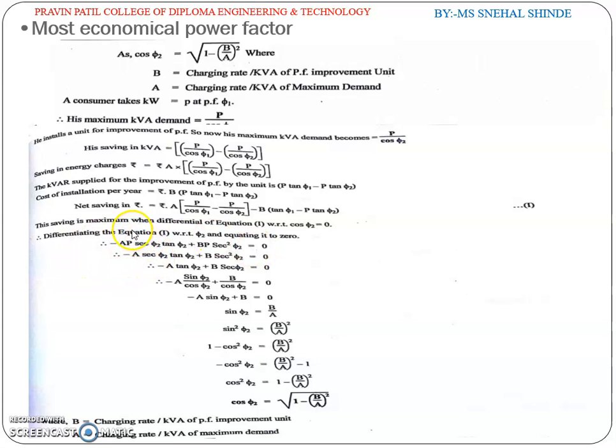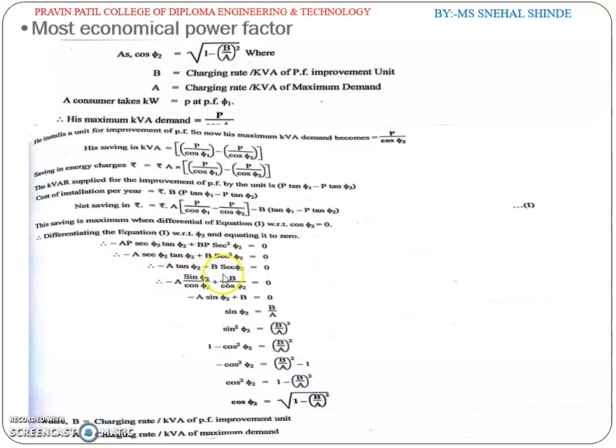So we will cancel out the P term here, and now we get minus A sec phi 2 tan phi 2 plus B sec square phi 2 equal to 0.